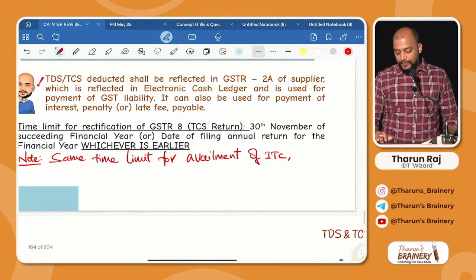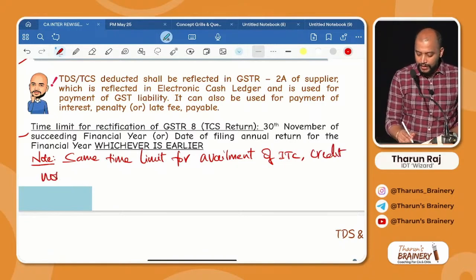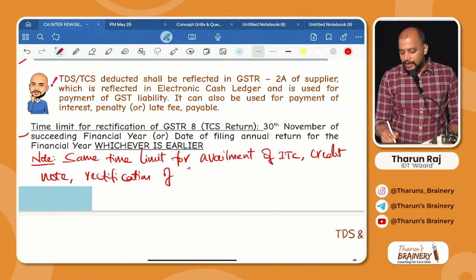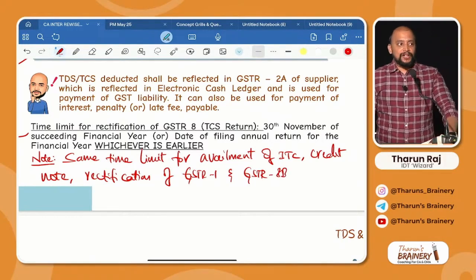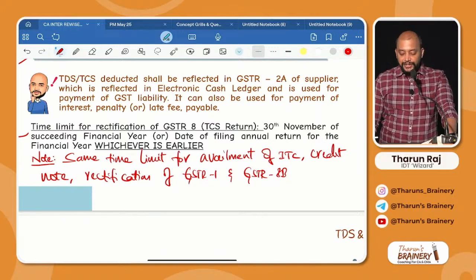Then credit note, rectification of GSTR 1 and GSTR 3B. Same time limit for availment of ITC, credit note, rectification of GSTR 1 and rectification of GSTR 3B.